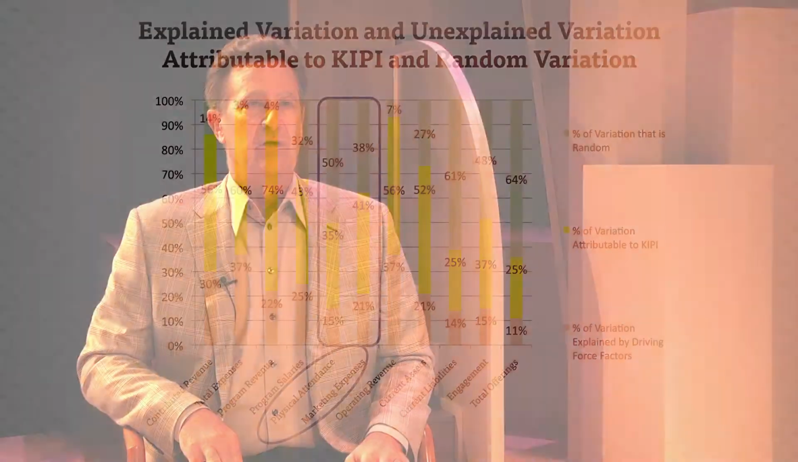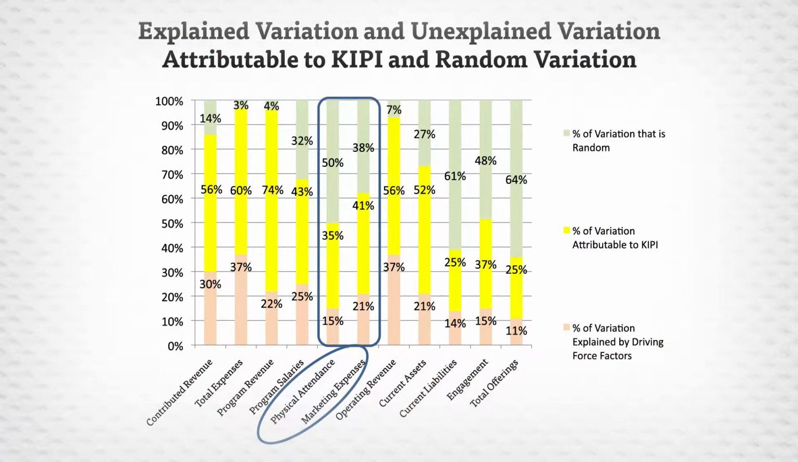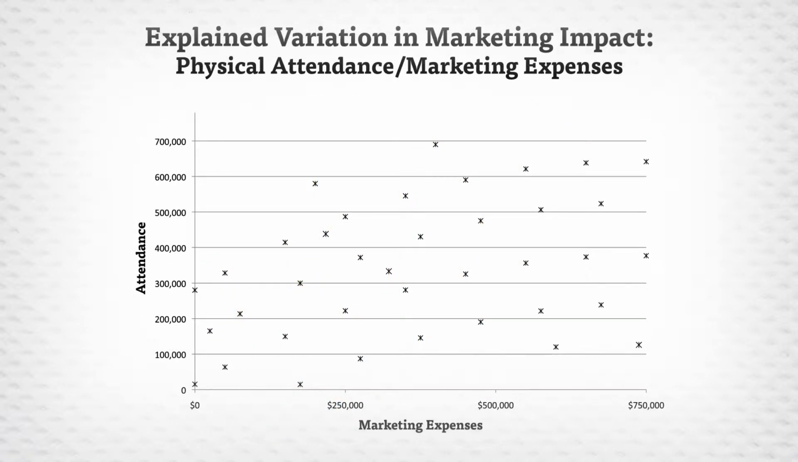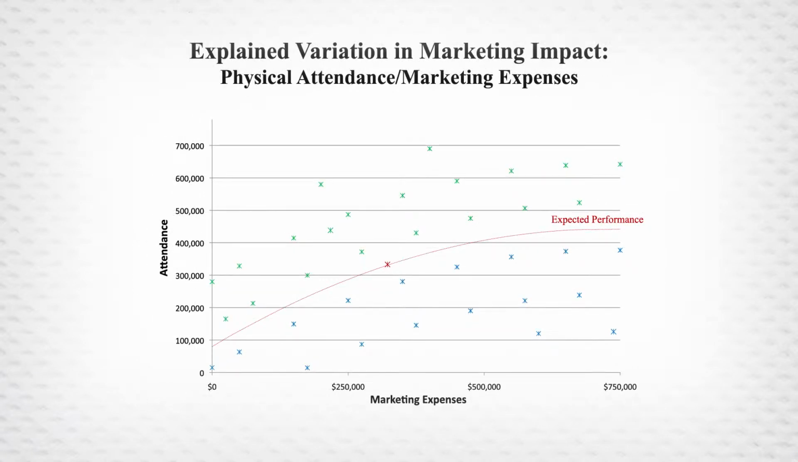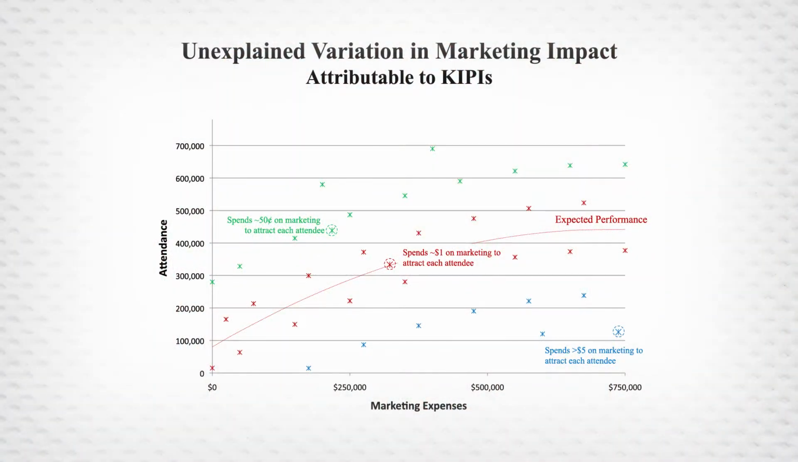To demonstrate, we look at marketing impact, which is physical attendance divided by marketing expenses. Plotting the marketing impact data reveals a pattern. Attendance tends to go up when marketing increases. We can draw a line that represents this relationship, keeping half of the firms above the line and half below the line. This line represents the explained variation, or the expected level of attendance given a marketing expense. Firms that are well above the line and those that are well below the line represent unexplained variation.